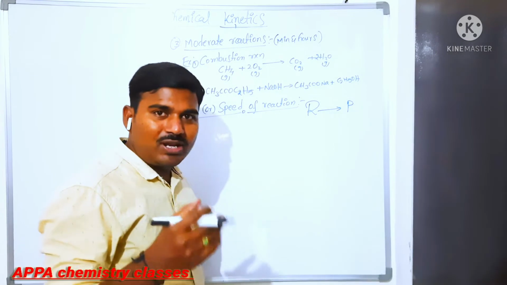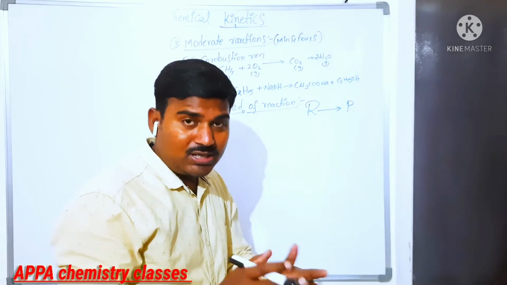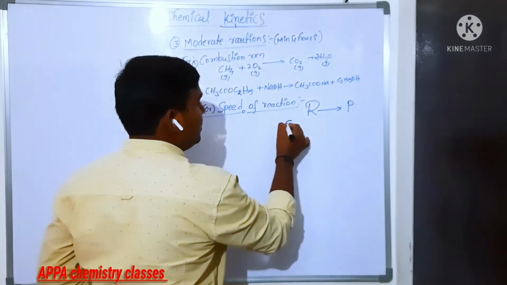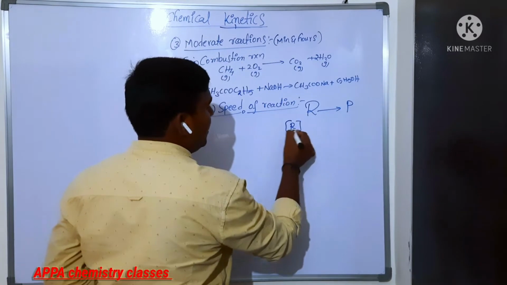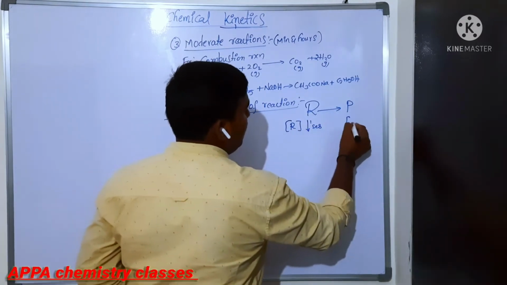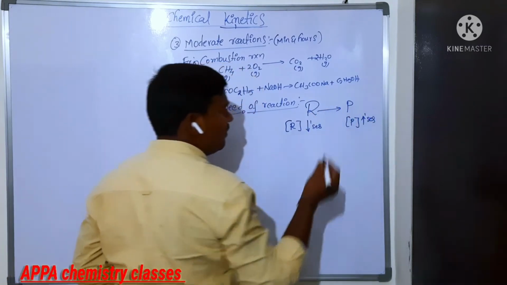Whenever the reaction is proceeding, the concentration of reactant decreases and the concentration of product increases. Concentration is represented in square brackets. Do you remember that?